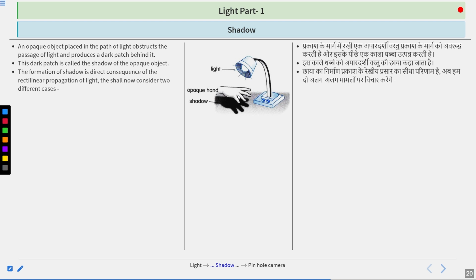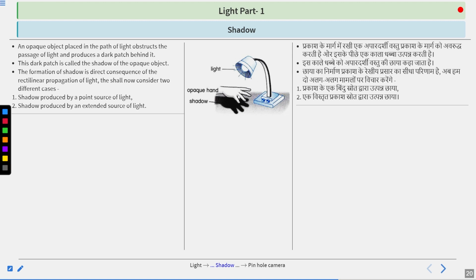The formation of shadow is a direct consequence of the rectilinear propagation of light. We shall now consider two different cases. First case, shadow produced by a point source of light. Second, shadow produced by an extended source of light.